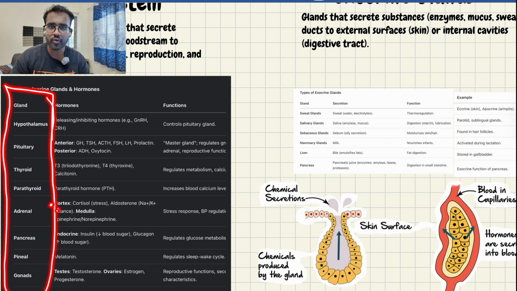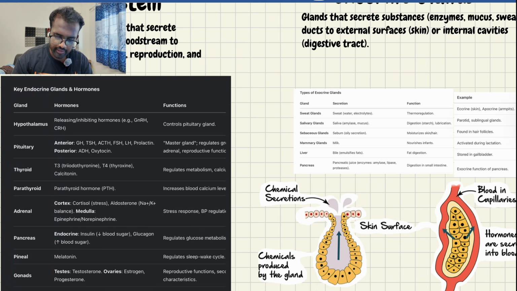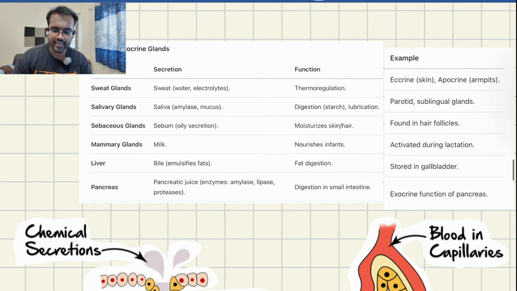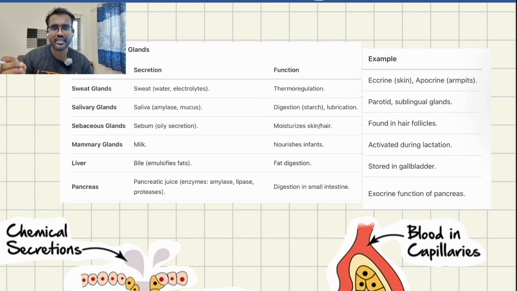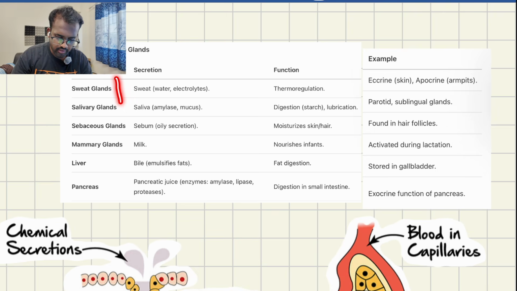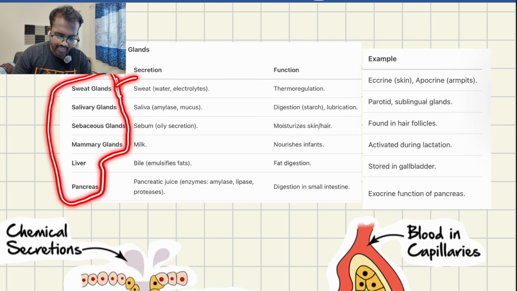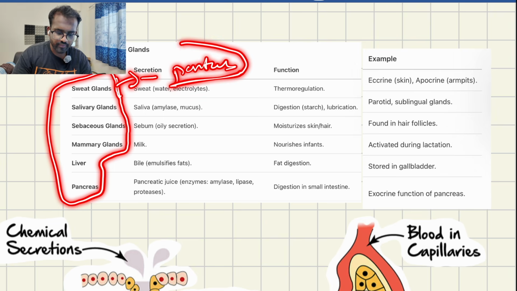Remember, this is very important. And what are the exocrine glands? The exocrine glands contain ducts, so they can release hormones or enzymes to a particular site. They are the sweat glands, salivary glands, sebaceous glands, mammary glands, liver and pancreas. These glands release their substances to a particular region. These are called exocrine glands.